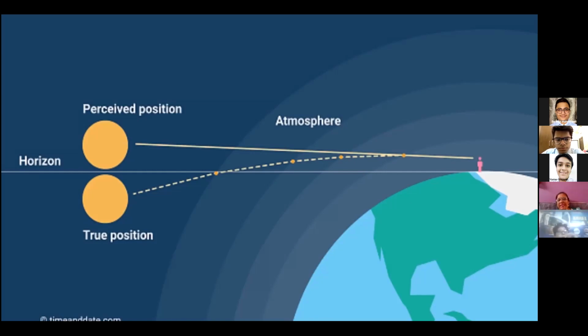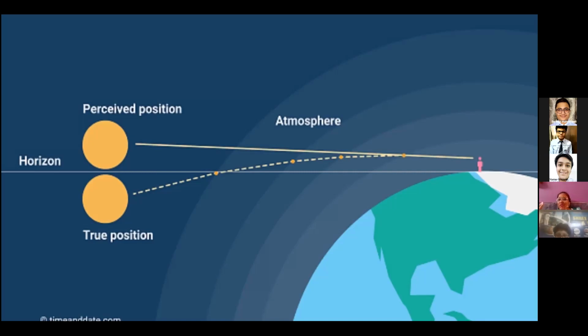If it were in the east, what would the position be? Sunrise. Yes, that was the sunrise position, and this is the sunset position. So suppose sunset is happening. The sun is already below the horizon, but due to atmospheric refraction, the light of the sun is traveling to the human being.